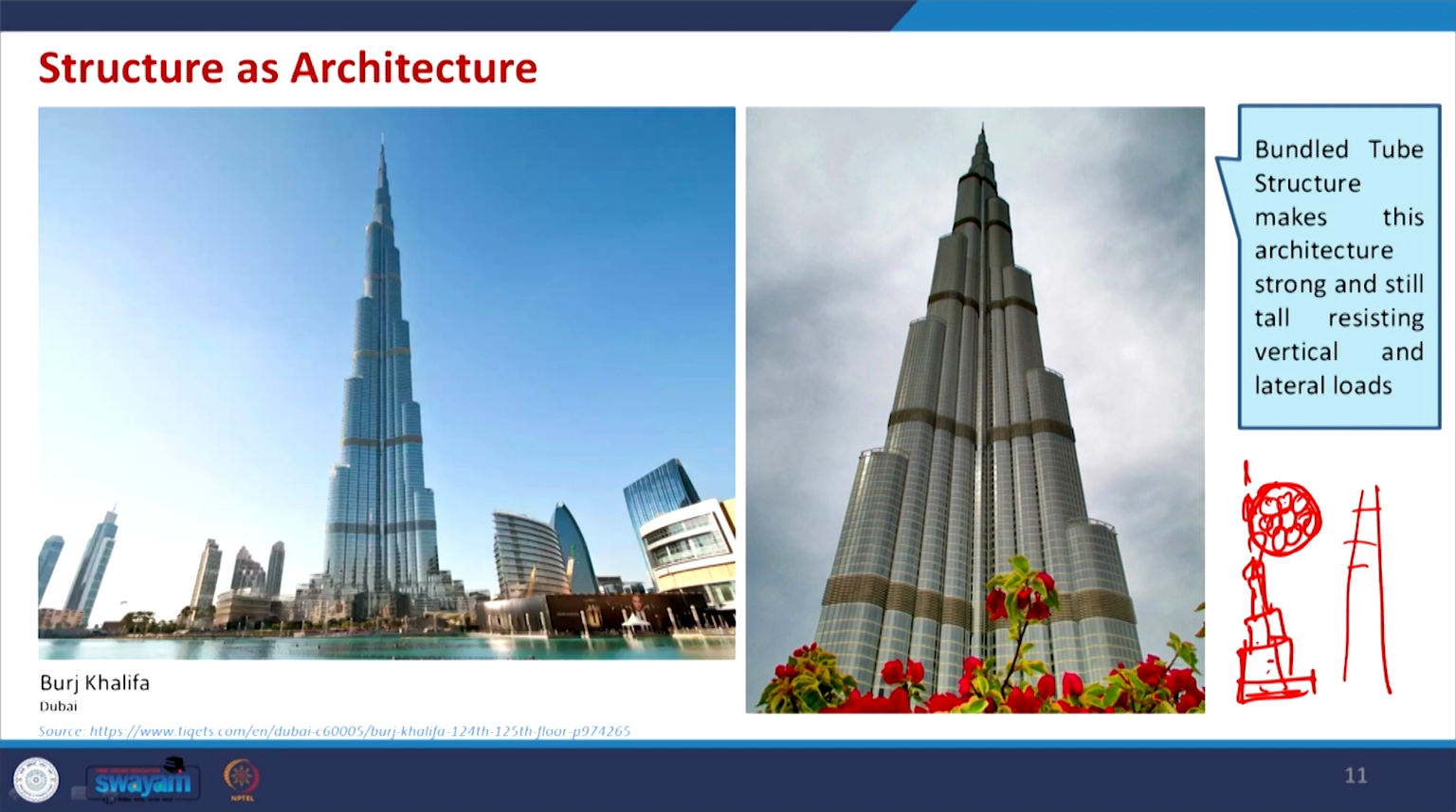So, here is another example of structure as architecture. The bundle tube structure makes this architecture strong and still tall, resisting vertical and lateral loads. Lateral loads are normally very important for the high rise. We will also discuss, when we discuss different mechanisms to reduce the load, what the exact structural arrangement should be to overcome that wind load.